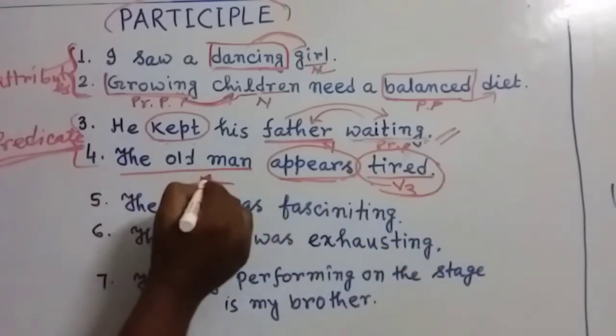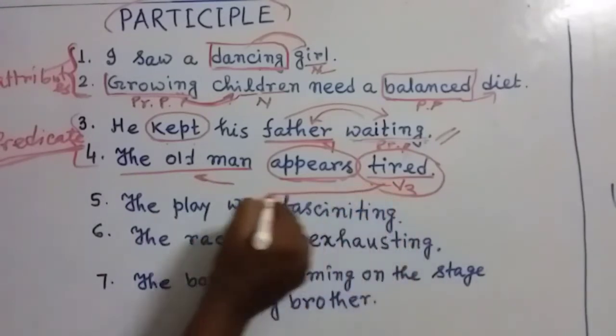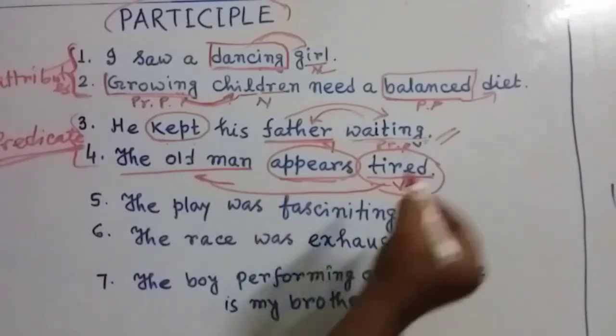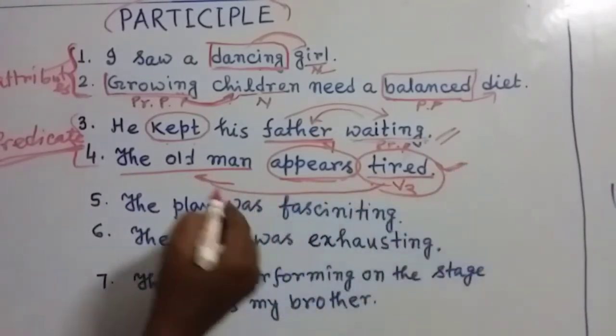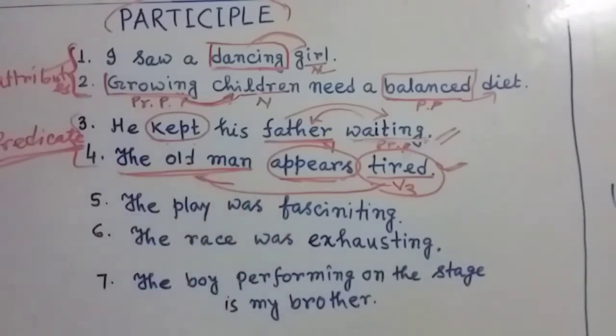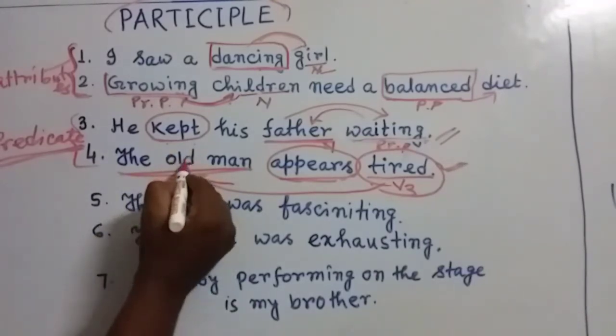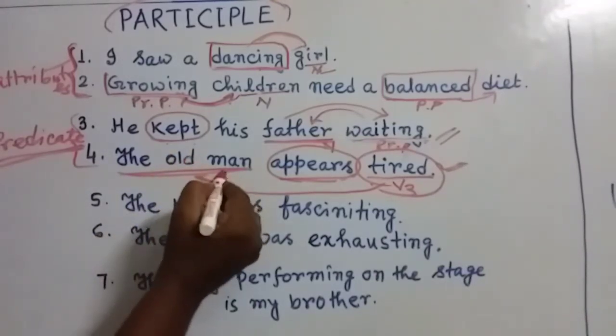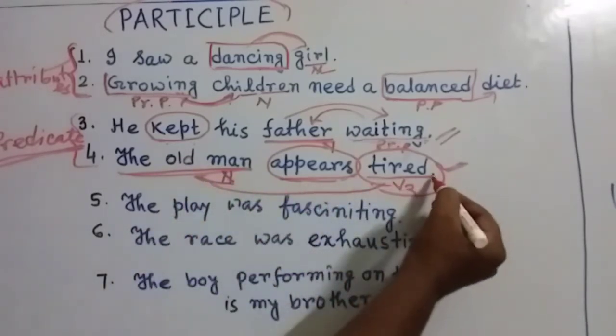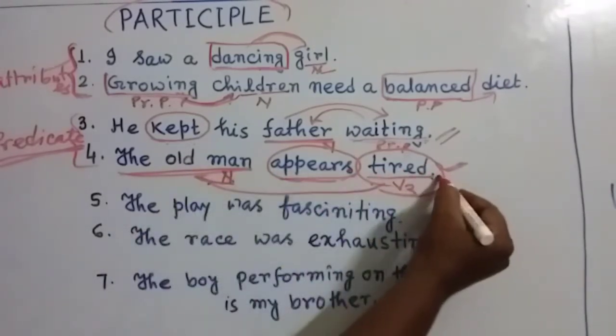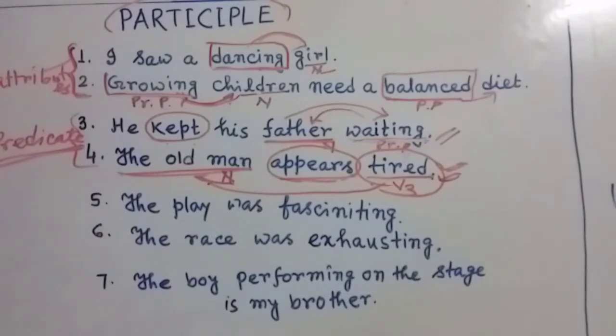Here, the old man is tired. That means this term is modifying the old man. That means the term tired is saying something special about the old man. So it's a noun. As it is modifying a noun, obviously it's an adjective, and it is the V3 form, so it is called past participle.